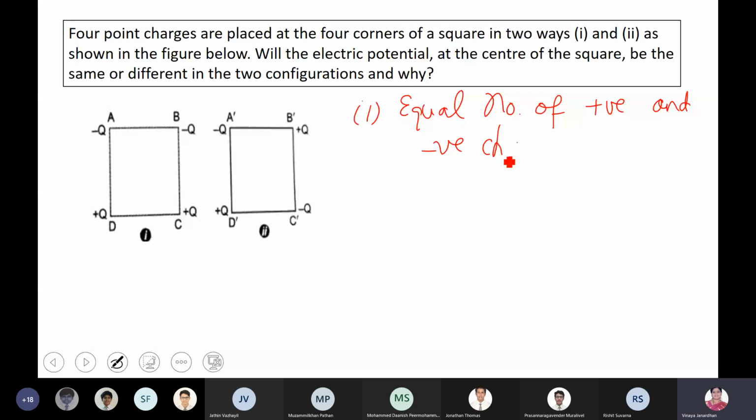Right. Second one: all the charges are of equal magnitude.